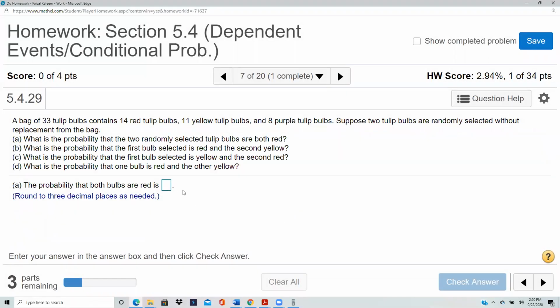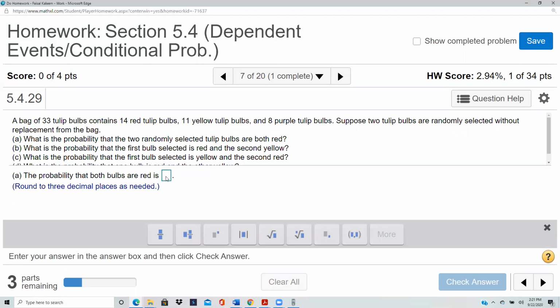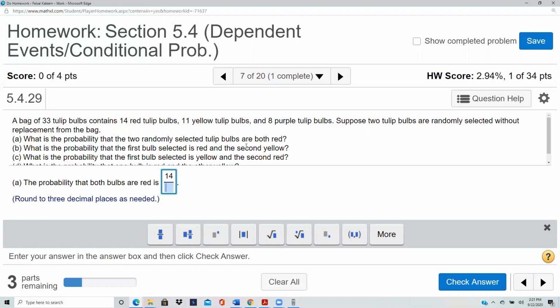A bag of 33 bulbs contains 14 red, 11 yellow, 8 purple. Suppose 2 tulip bulbs are randomly selected without replacement. What's the probability that the 2 are both red? So you are doing it without replacement and you want both red. So there are 14 red. So the first red would be 14 out of 33. And now you want the second also to be red.